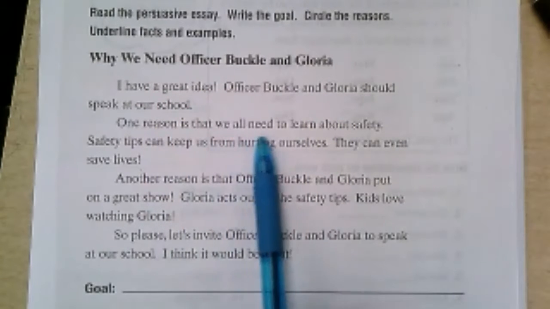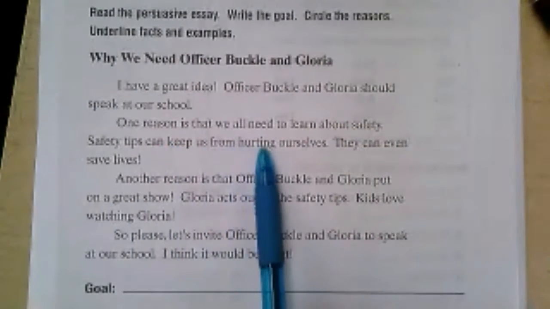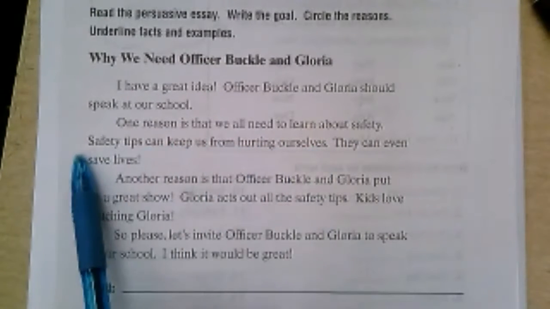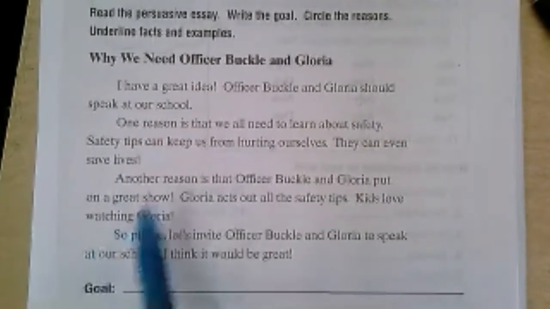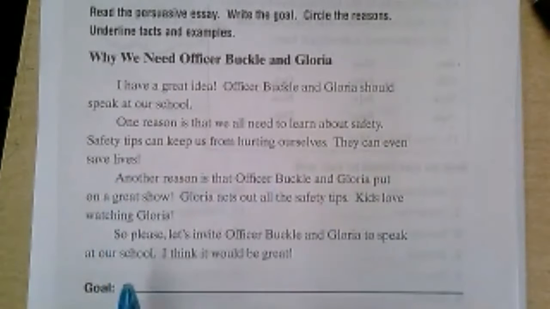One reason is that we all need to learn about safety. Safety tips can keep us from hurting ourselves. Well, this, I would say, is a fact. Safety tips can keep you from hurting yourself. We could prove that. They can even save lives.